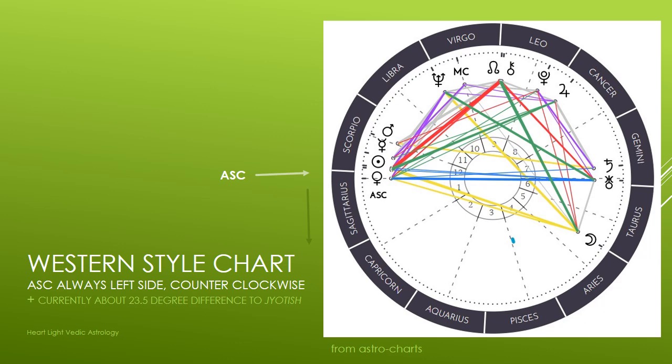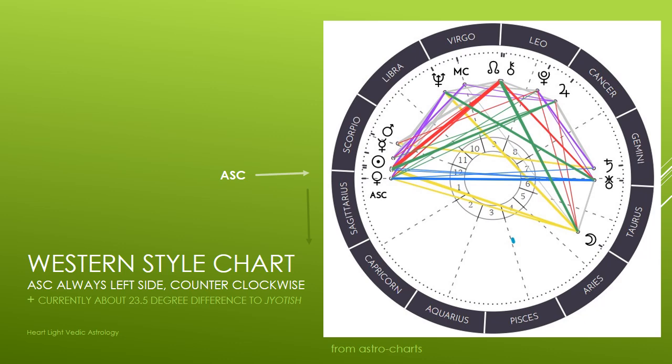So you can see with this chart, Joe Biden's ascendant is in Sagittarius, but it's in the first few degrees of Sagittarius. So if you subtract 23.5 degrees from this position of the ascendant, his ascendant is going to land in the constellation before it, or Scorpio. Which is what we've seen with the 3 Indian style charts, that his ascendant's in Scorpio.